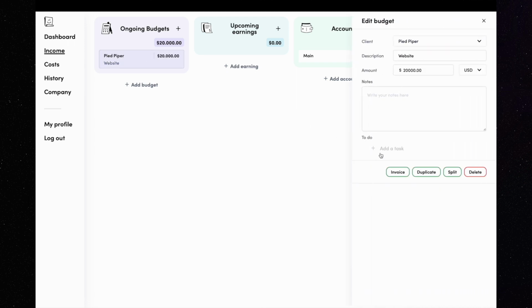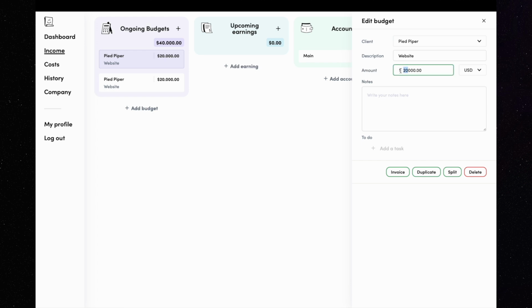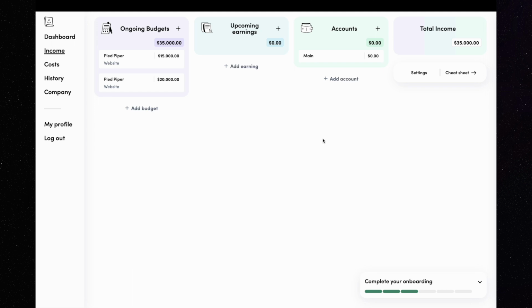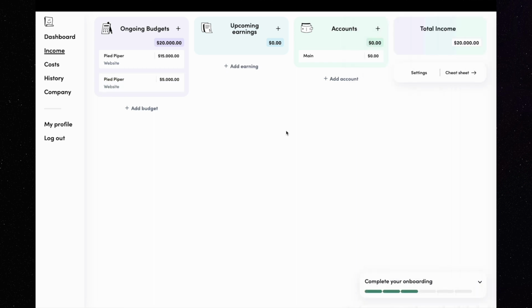I click on it, then I click on the button Duplicate, and immediately I can see that the two identical records are in the left column. I can now edit both of those records accordingly. For this month, I will get paid $5,000. I must deduct $5,000 from $20,000 if this project is fixed. So in one record, I will have $15,000. In the second, I will have $5,000. Whenever you edit the record, it gets saved when you stop typing.